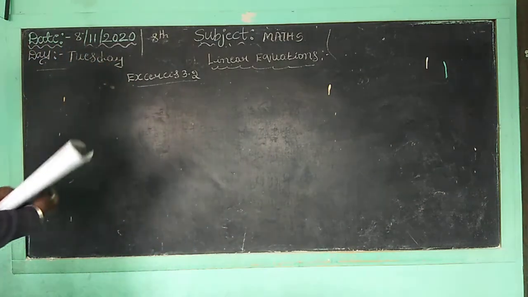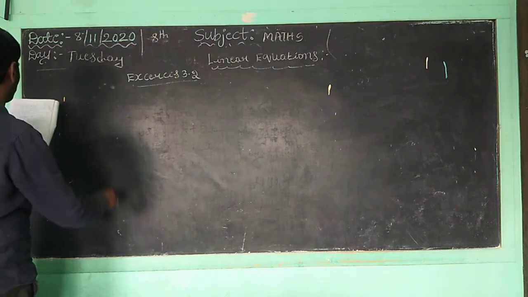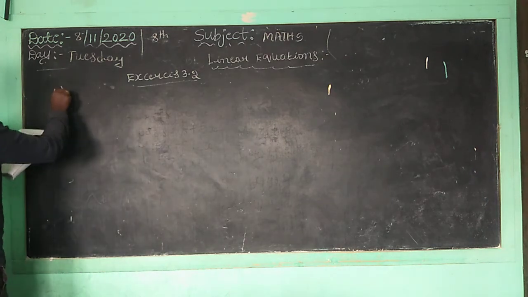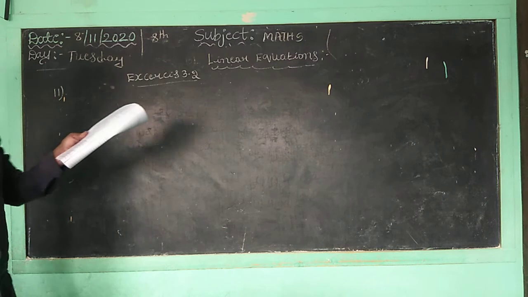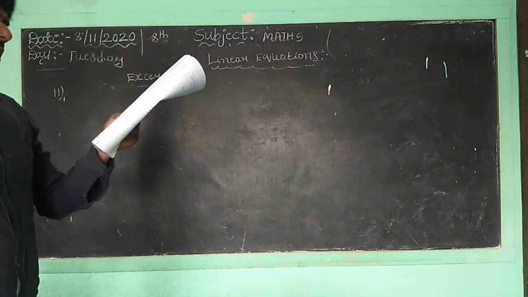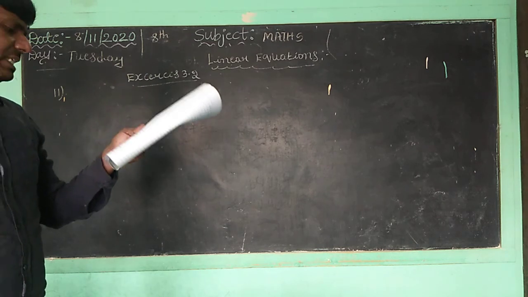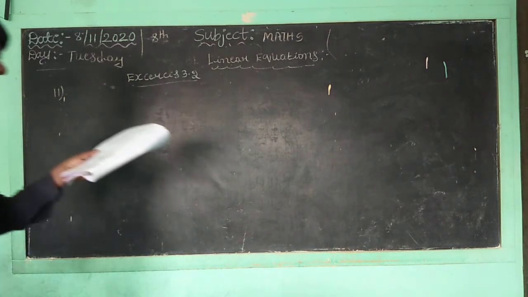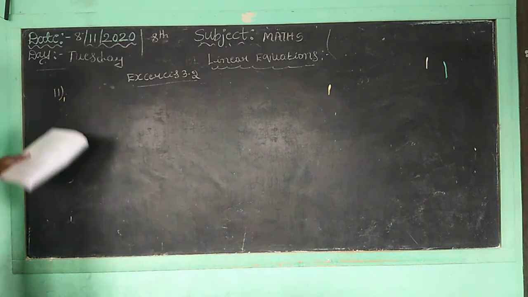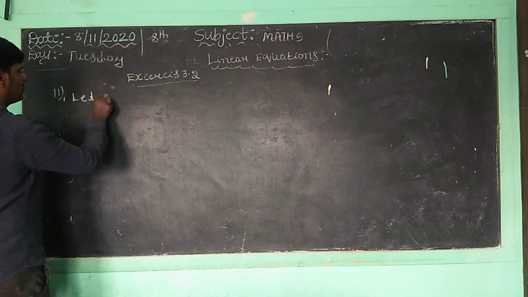Vaichung's father is 26 years younger than Vaichung's grandfather, and 29 years older than Vaichung. The sum of the ages of all three is 135 years. What is the age of each? Children, now we want to take, let Vaichung's age be x years.